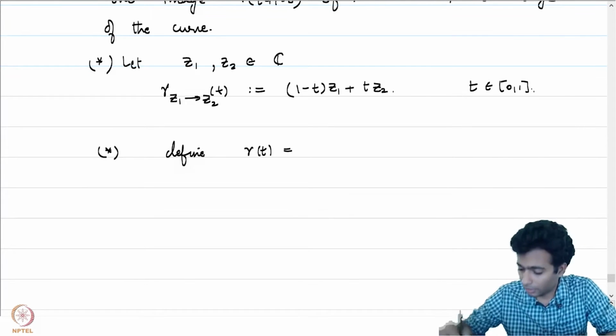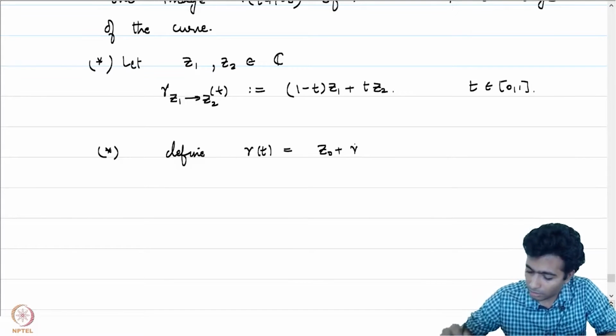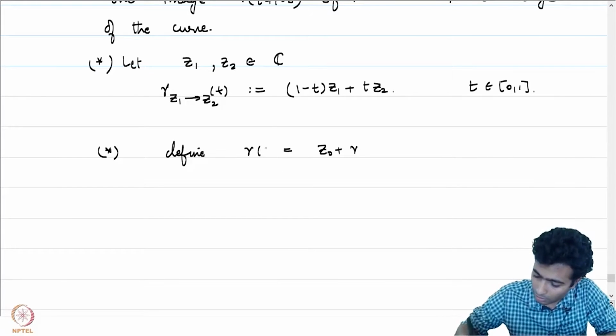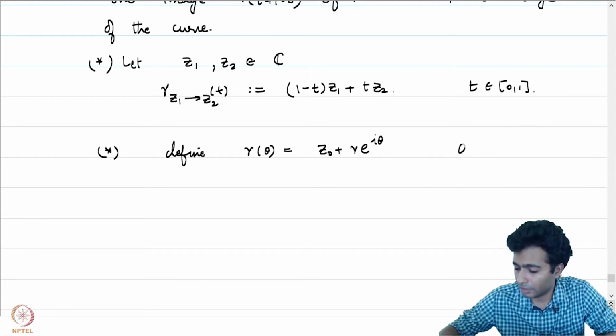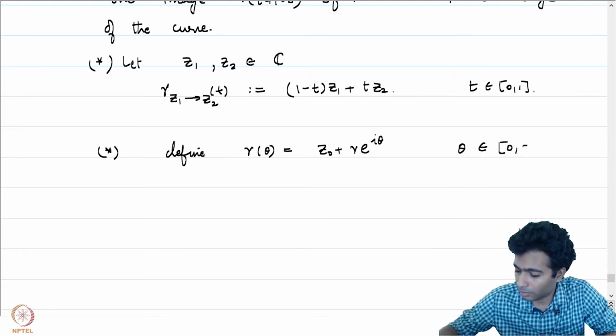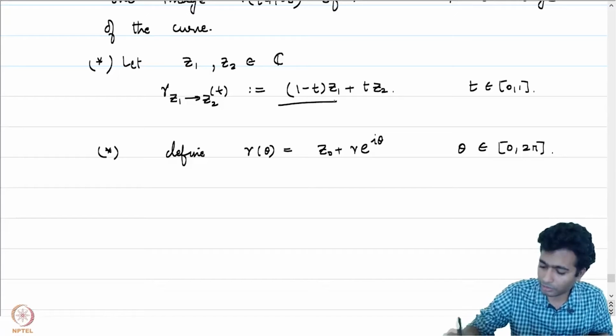In the case of the circle, let's define it to be z0 plus r e to the power i theta, where theta now belongs to [0, 2 pi]. So here, what is the initial point in the first case?